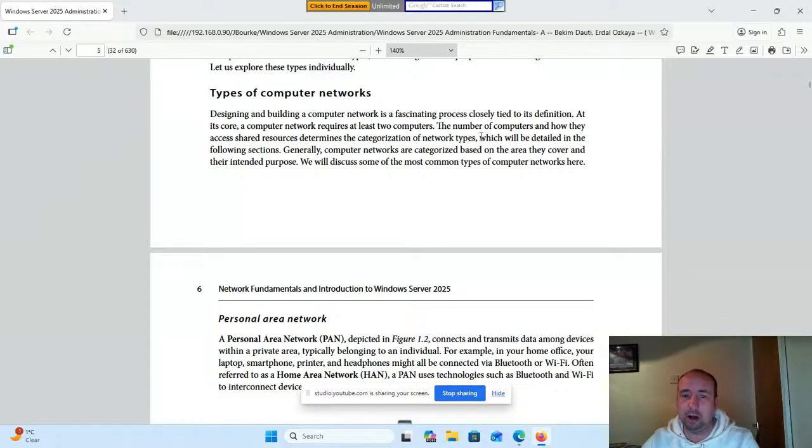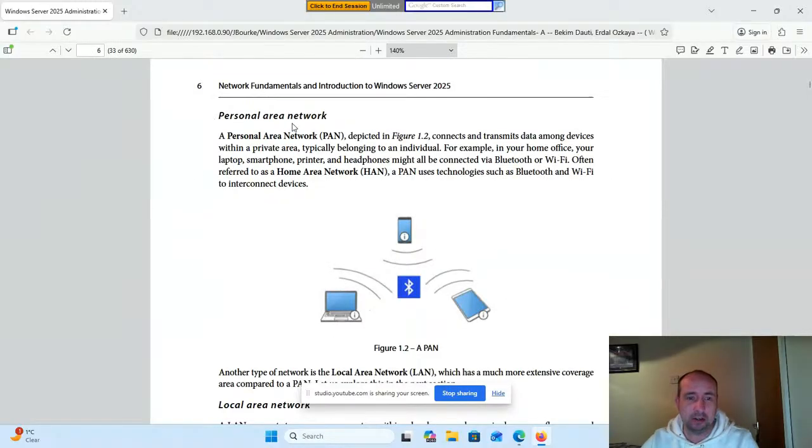The number of computers and how they access shared resources determines the categorization of network types, which will be detailed in the following sections. Generally, computer networks are categorized based on the area they cover and their intended purpose. We will discuss some of the most common types of computer networks here. So, personal area networks.